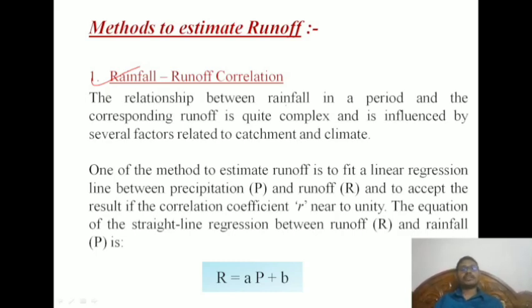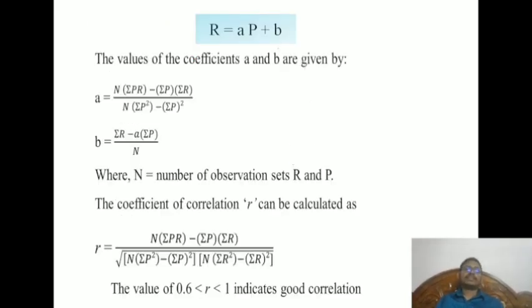The relation between rainfall in a period and the corresponding runoff is quite complex and is influenced by several factors related to catchment and climate. One of the methods to estimate runoff is to fit a linear regression line between precipitation and runoff and to accept the result if the correlation coefficient is near to unity. Here R is equal to aP plus b. A and b are given by these equations, N is the number of observation sets of P and R, and the correlation coefficient is this one. This is the formula we can use.